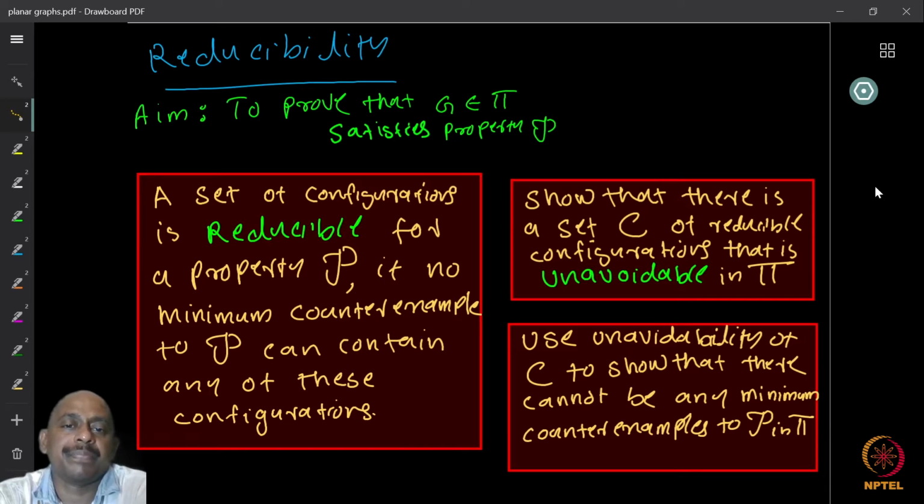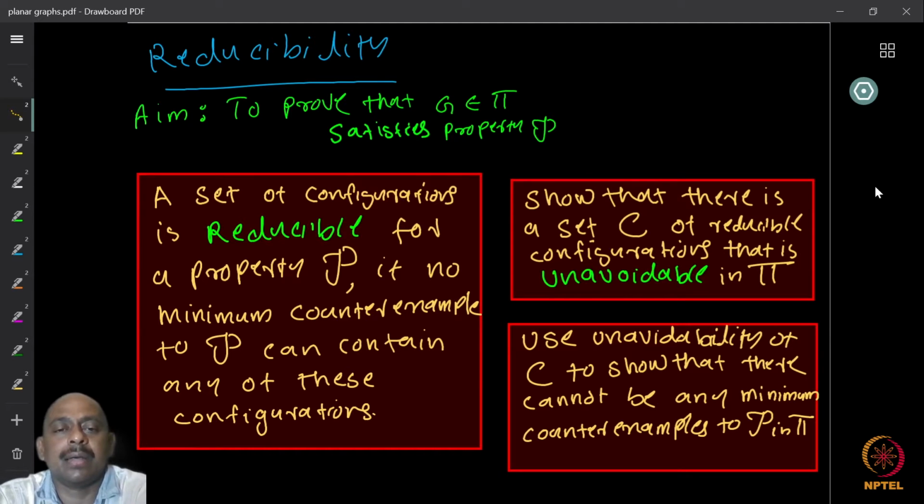Now, if you are looking at a class of graphs that has a counterexample, then we can look at all possible counterexamples. Okay? So if you can find at least one graph which does not satisfy the property, then we can talk about all possible such graphs.